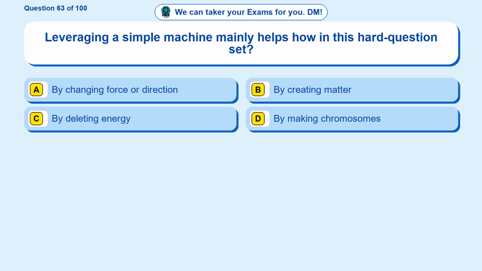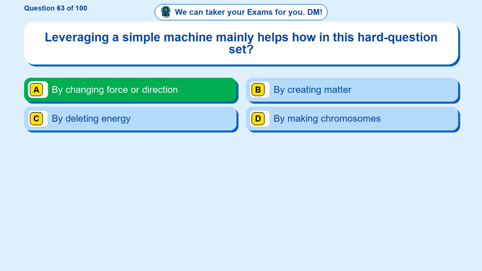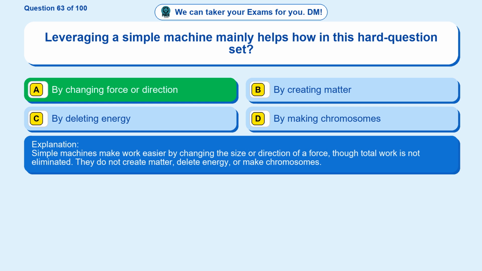Question 63. Leveraging a simple machine mainly helps how in this hard question set? Option A, by changing force or direction. Option B, by creating matter. Option C, by deleting energy. Option D, by making chromosomes. The correct answer is option A, by changing force or direction. Simple machines make work easier by changing the size or direction of a force, though total work is not eliminated. They do not create matter, delete energy, or make chromosomes.